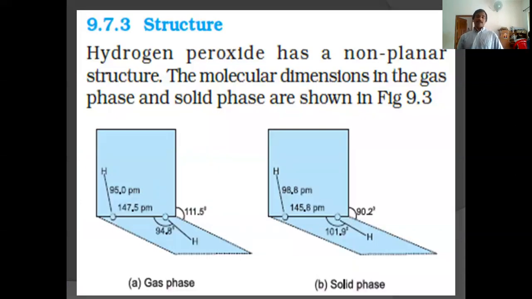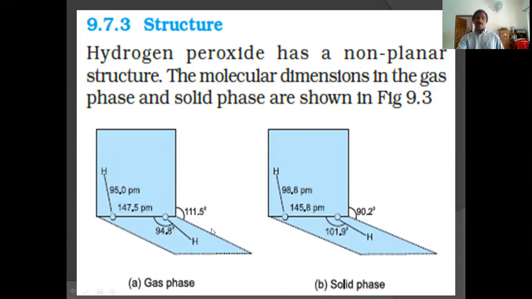Now the structure of hydrogen peroxide. Hydrogen peroxide has a non-planar structure. It is known as the open book structure. You can see it is just like an open book. At the joint, two oxygen atoms are present, and one hydrogen is on one page and the other hydrogen on the other page. It is the structure in the gas phase, and it is the structure in the solid phase.